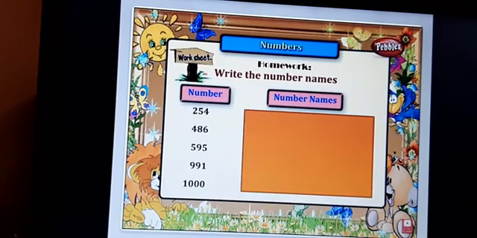Till now I have shown you the examples. Now it comes to you, it is your homework now. You people have to do this. Okay. Write the number names. Numbers I have given here, a few examples. Not all, because you have already written all the numbers. Just for these you have to write the names, as already explained, in words: 254, 486, 595, 991, and the last one is 1000.